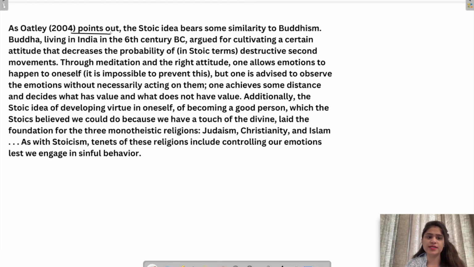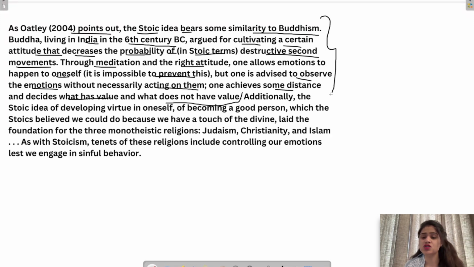As Oatley points out, the Stoic idea bears some similarity to Buddhism. Buddha, living in India in 6th century BC, argued for cultivating a certain attitude that decreases the probability of, in Stoic terms, destructive second movements. Through meditation and right attitude, one allows emotions to happen to oneself. It is impossible to prevent this, but one is advised to observe the emotions without necessarily acting on them. One achieves some distance and decides what has value and what does not have value.